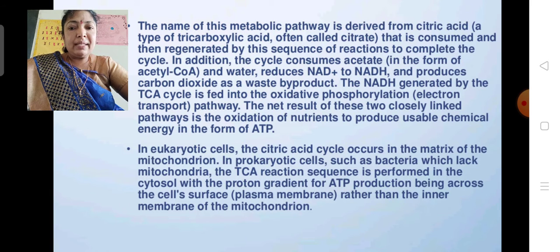So pyruvic acid is converted into acetyl coenzyme A in the cytosol. This is the first reaction.